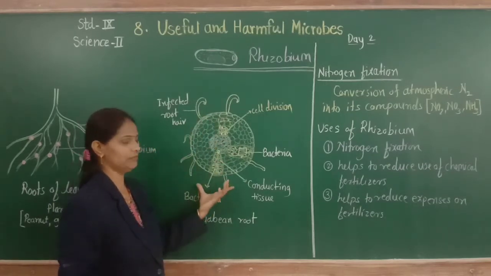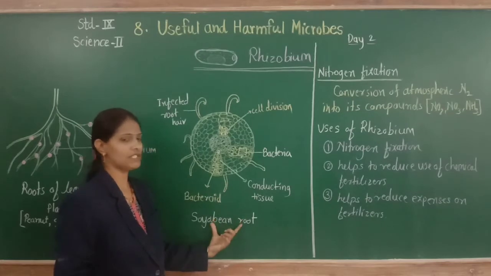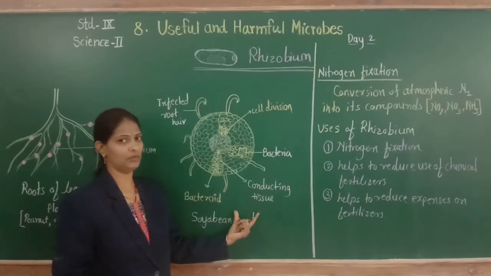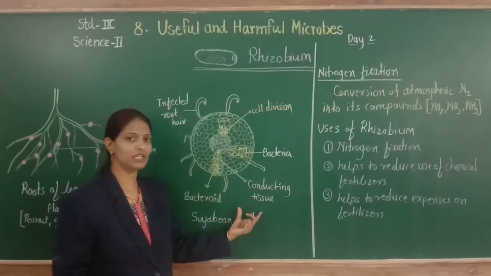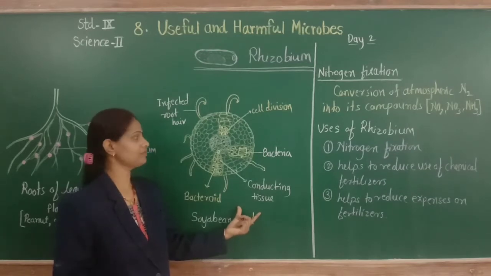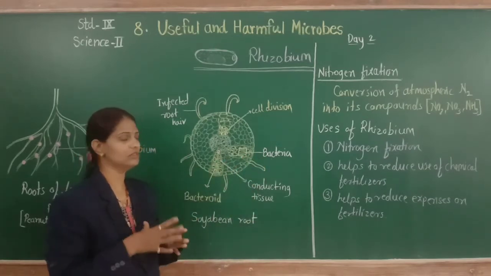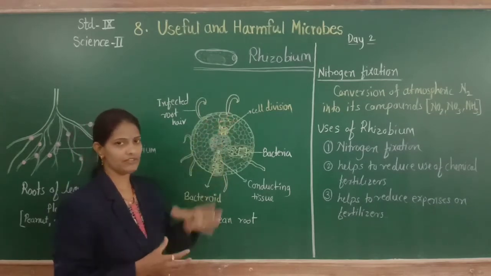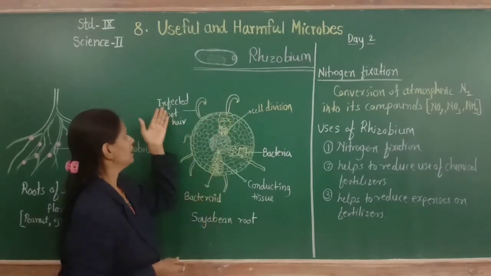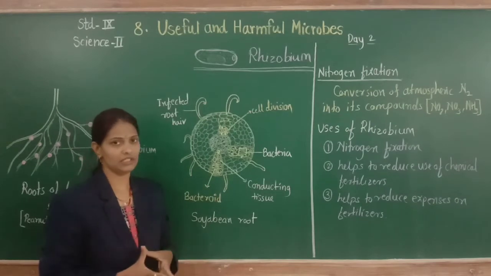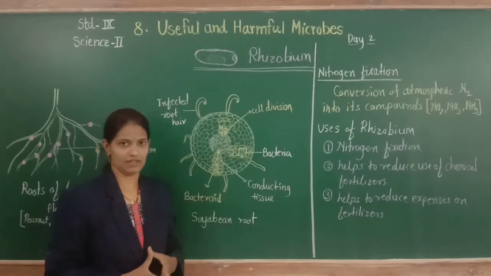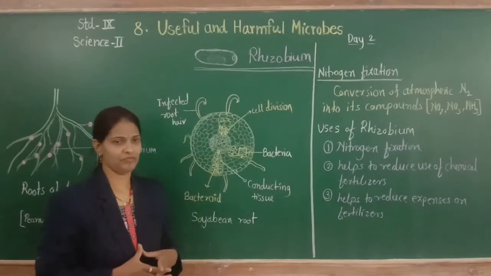See in this picture, this soybean root possesses conducting tissue, that is xylem and phloem, that are useful for conduction of water and food. Then bacteria are present on the root nodules. Cell division occurs, and the root is infected by this rhizobium bacteria.